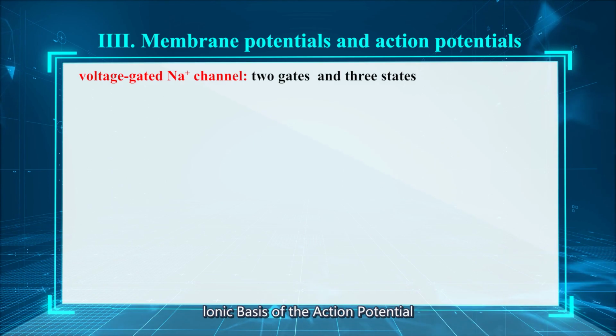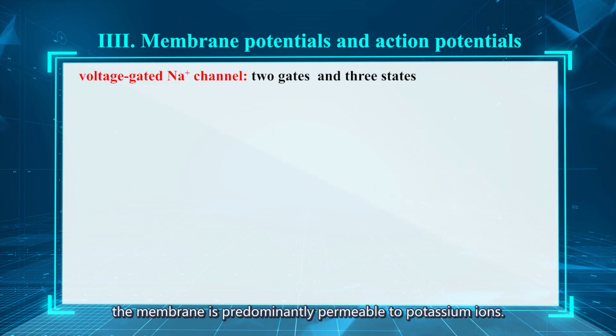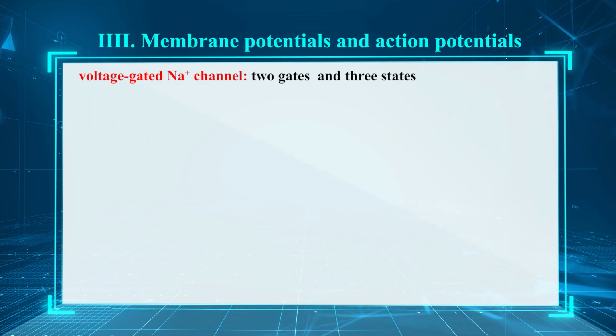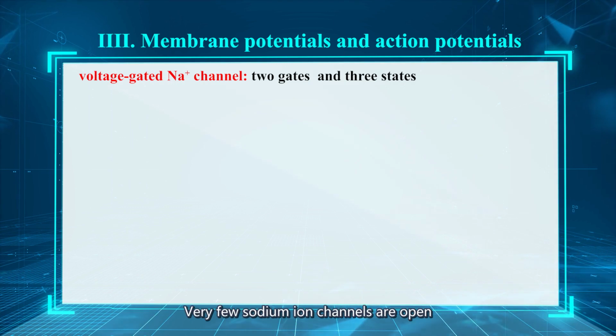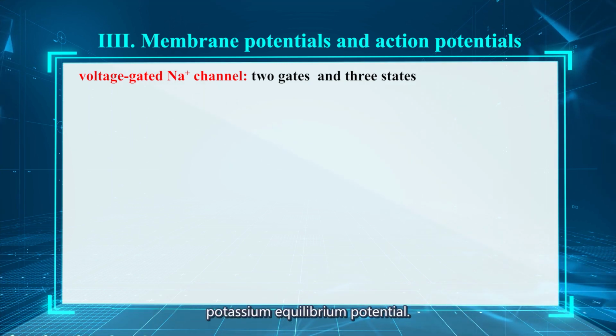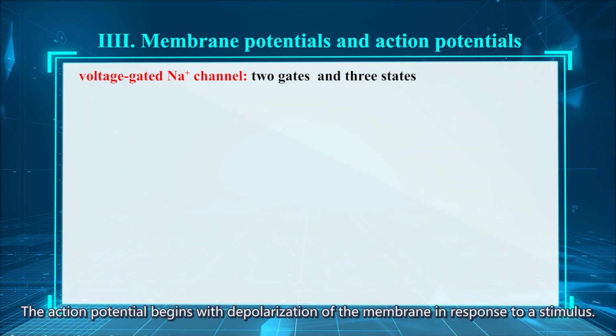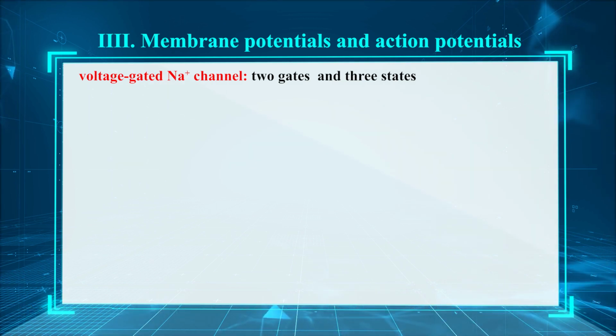Ionic basis of the action potential. In the resting state, the membrane is predominantly permeable to potassium ions. Very few sodium ion channels are open, and the resting potential is therefore close to the potassium equilibrium potential. The action potential begins with depolarization of the membrane in response to the stimulus.